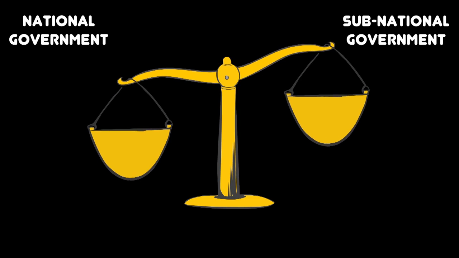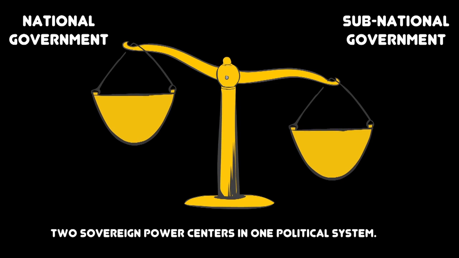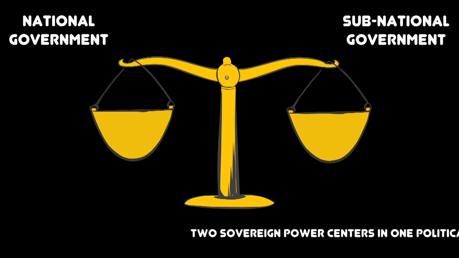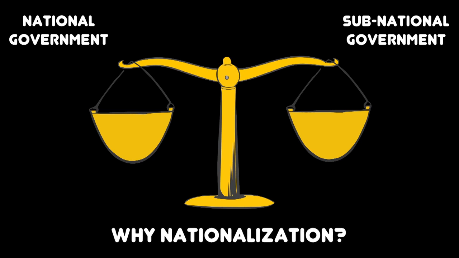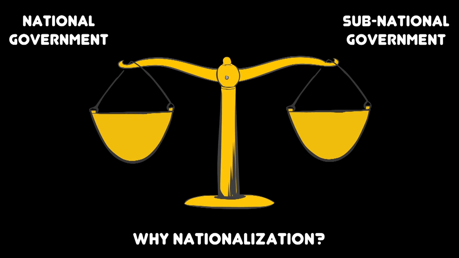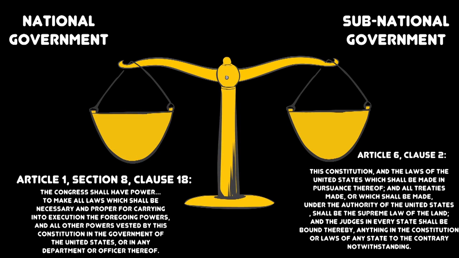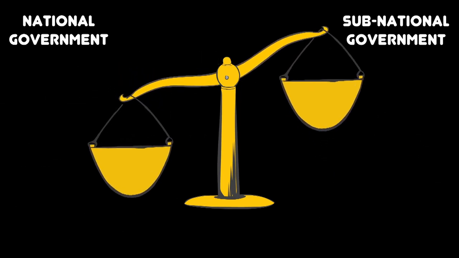From the outset, the states and national government jockeyed for power over the other. This was to be expected given federalism created two sovereign power centers in one political system. The evolution of federalism from state-centered to nation-centered is clearly evident over the long arc of American history. There are a lot of reasons that explain this process of nationalization. You have to look no further than the language of the U.S. Constitution, primarily the Supremacy Clause of Article 6 and the Necessary and Proper Clause of Article 1, Section 8. Combined, these two clauses give the national government a significant advantage over the states.